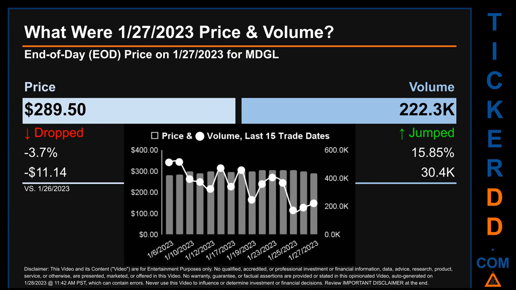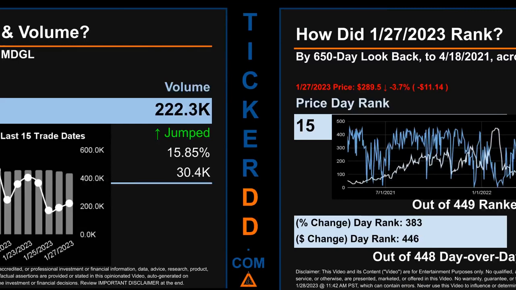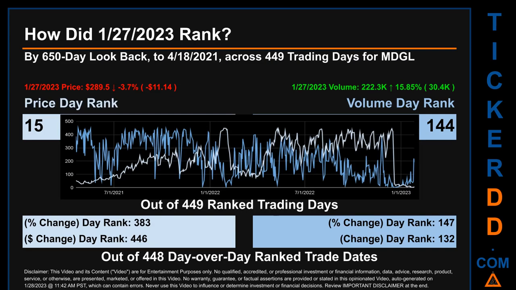The graph shows price and volume for the last 15 trade dates. Across a range of $25.63, the max and minimum end-of-day price were respectively $306.75 and $281.12. Volume saw a range of 343.9 thousand, from a day low of 172.2 thousand to a day high of 516.1 thousand.